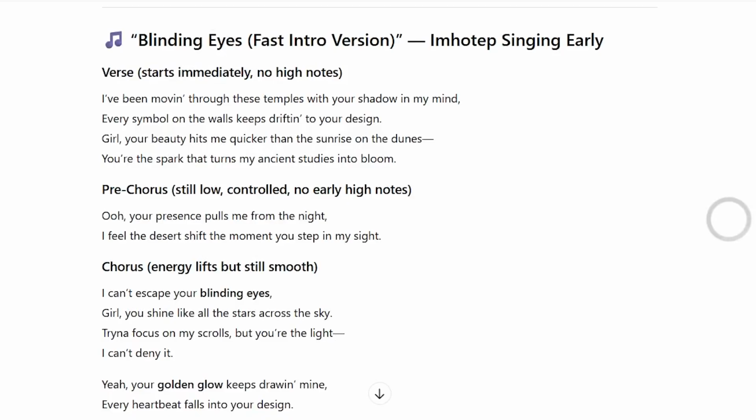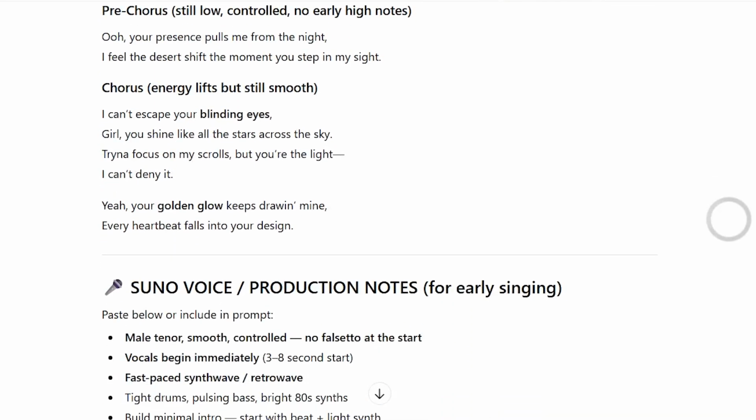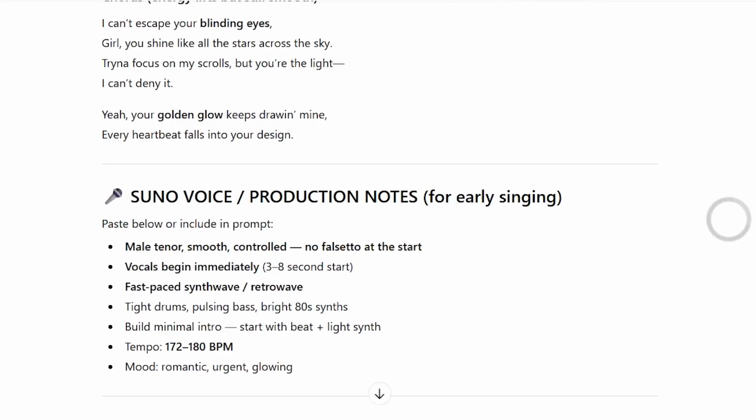The first thing we need to do is create lyrics to our song. I used ChatGPT to help with creating the lyrics. Make sure you give ChatGPT a reference song for inspiration. Mine was The Weeknd's Blinding Lights. Also specify that you are using Suno to create the lyrics. It will give you technical details that will help you generate a song with a similar style.